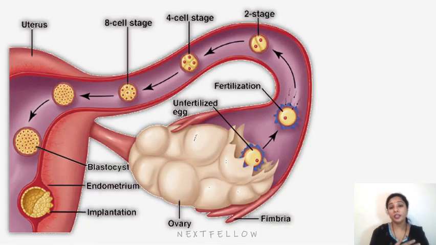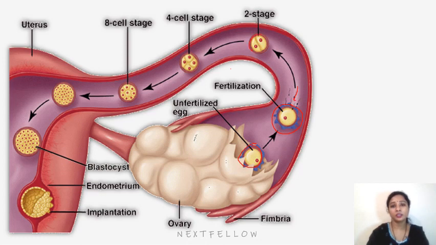The oocyte immediately after ovulation; fertilization approximately 12 to 24 hours after ovulation; and at stage 3, male and female pronuclei are formed. Here we can see all the stages. Here fertilization happens, where we can see the sperms entering.